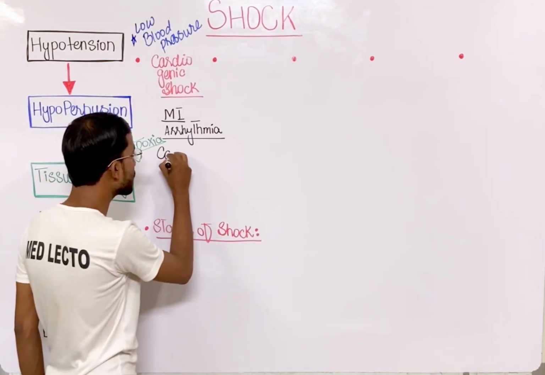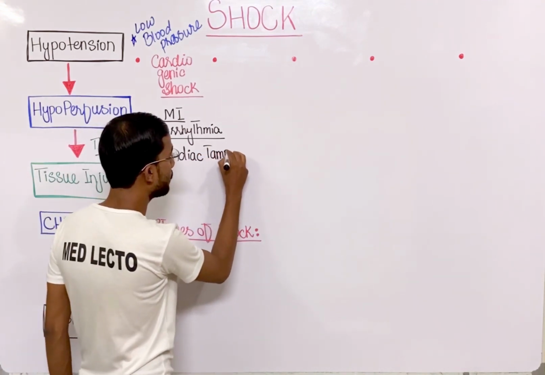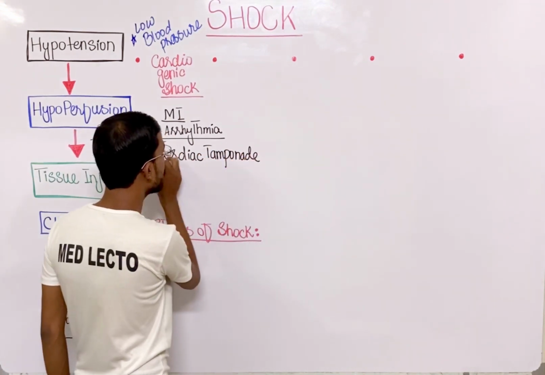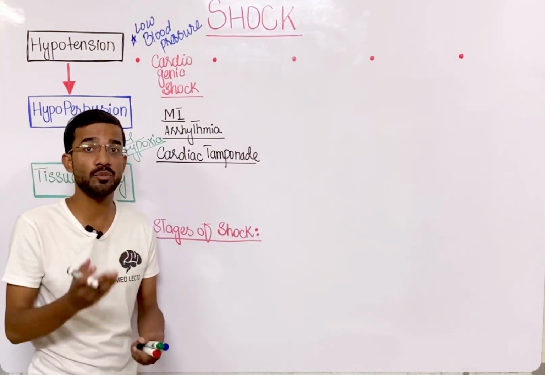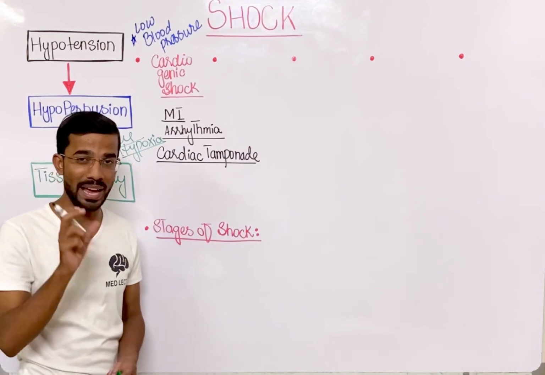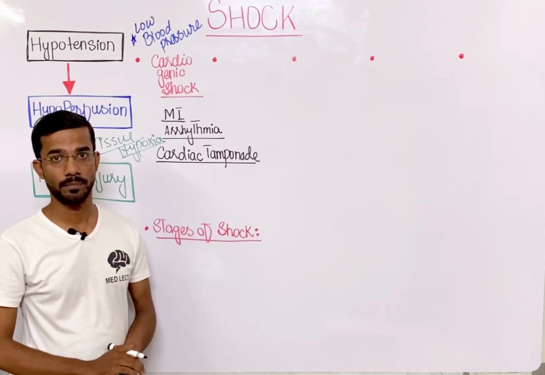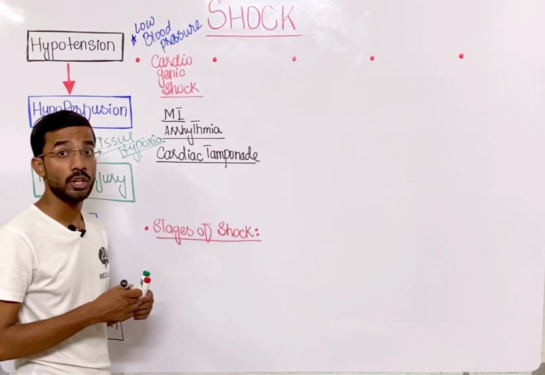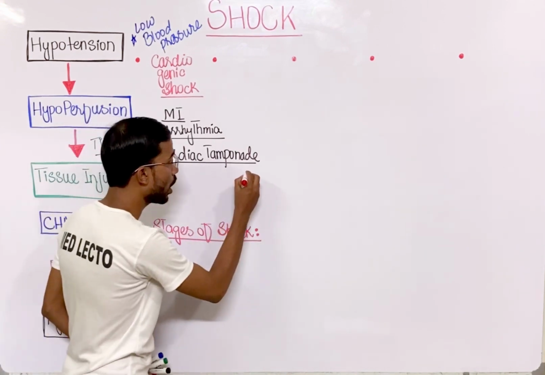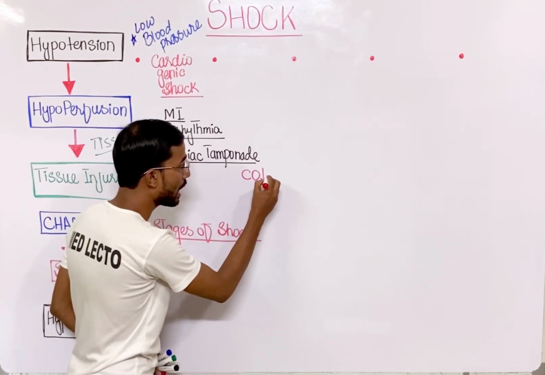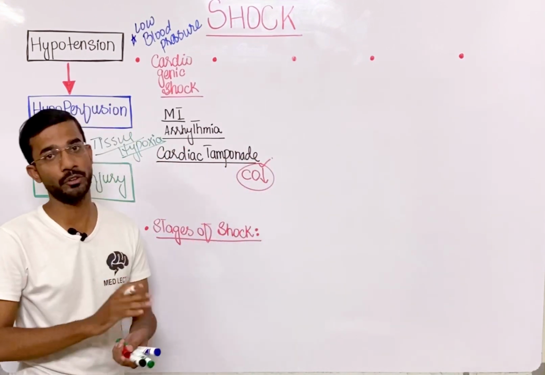Cardiac tamponade, in which you will see accumulation of excess fluid in the pericardial space or pericardial sac, which puts pressure on the heart. So you will see low cardiac output, and that is the most important thing, low cardiac output, and ultimately you can say hypoperfusion.